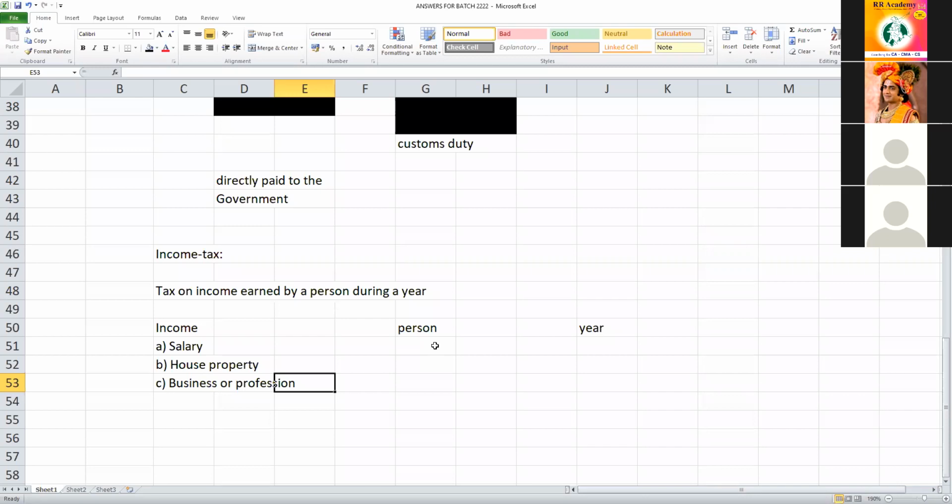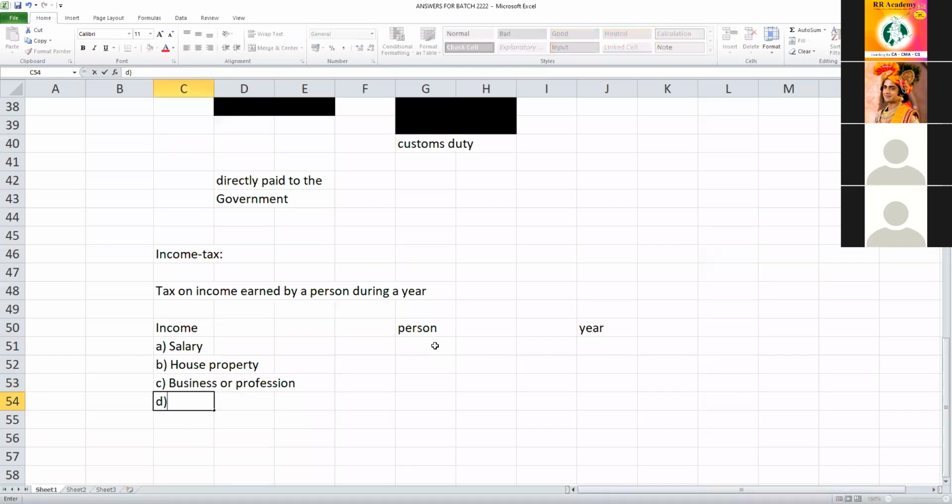And then they have given company secretary also as a professional. In addition to that, we have the sports person and also the film artist. Every category of film artist, like director, music composer, playback singer, lyric writer, choreographer, whatever, everybody comes under the profession category. So, business or profession.